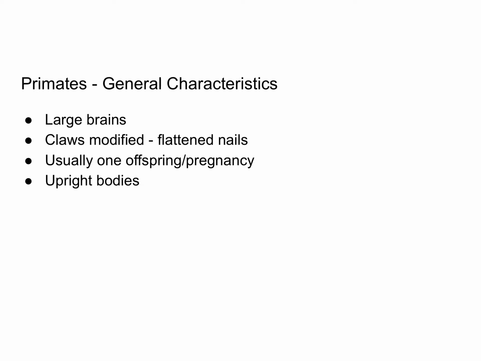In general, primates are known to have large brains, especially compared to other animals. They have modified claws that are changed into flattened nails, so you can look at your own hands and see your fingernails. Primates usually only have one offspring per pregnancy, although it is possible to have twins or triplets. And they have more upright bodies rather than walking around on all fours.